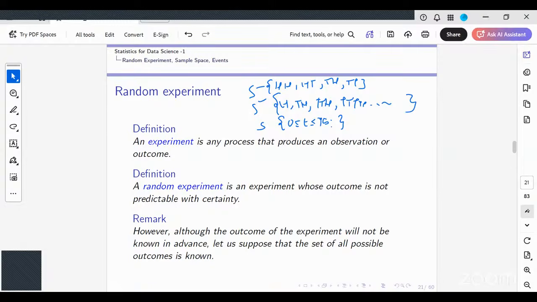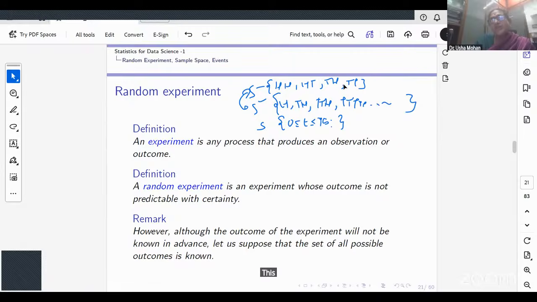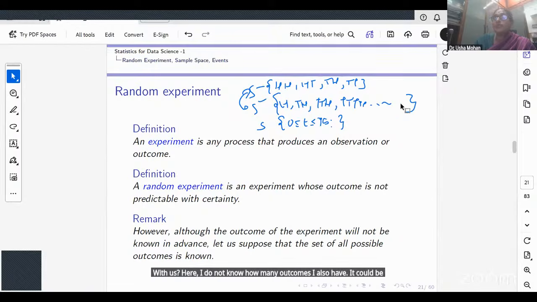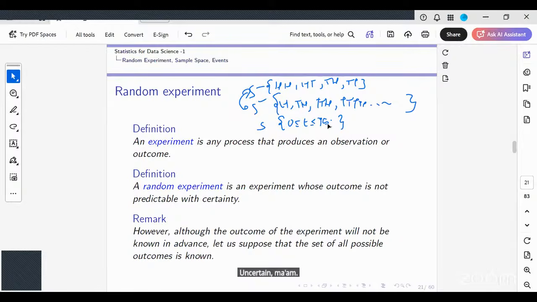Now, what is the difference between these two sample spaces? This has a finite number of outcomes, whereas here I do not know how many outcomes I have. It could be 4, it could be 5, it could be anything. Would you all agree with me?